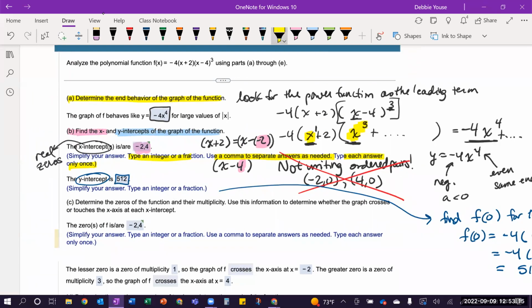And notice again, it says type an integer or fraction. So not (0, 512), not an ordered pair, okay? On a different problem that might ask you to do that as an ordered pair, but not on this one, okay? Then it says to determine the zeros. Well, remember, I just set it up here that the real zeros are the same thing as the intercepts. So this question, notice, has the same answer.